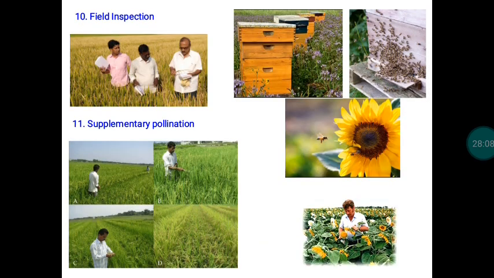Field inspection is also very important. If it is a certified seed production field or a foundation seed production field, then the SCO, seed certification officer, that is the AO working under the ADA seed certification, is designated as the seed certification officer. The seed certification officer will come for field inspection at various stages of growth and development. The number of inspections will vary from crop to crop.